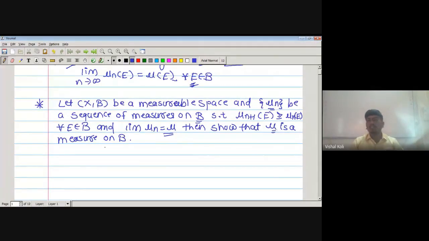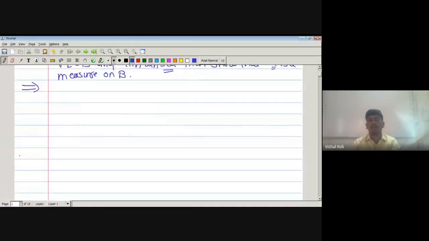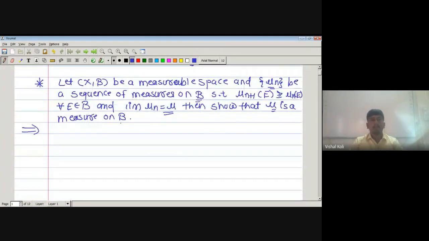And we know what a measure is. For a measure we require one sigma algebra, and it satisfies two conditions: mu of phi is equal to 0, and it is countably additive, that is, measure of the union over i running from 1 to infinity of Ei is the summation over i from 1 to infinity of measure of Ei, where Ei is a sequence of disjoint measurable sets belonging to curly B. So, to prove that mu is a measure on curly B, we have to prove that mu of phi is equal to 0 and that mu is countably additive.